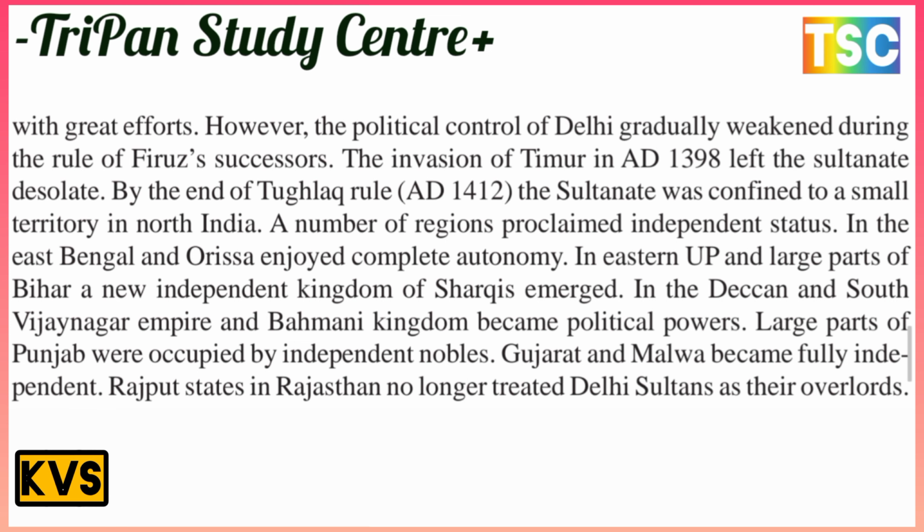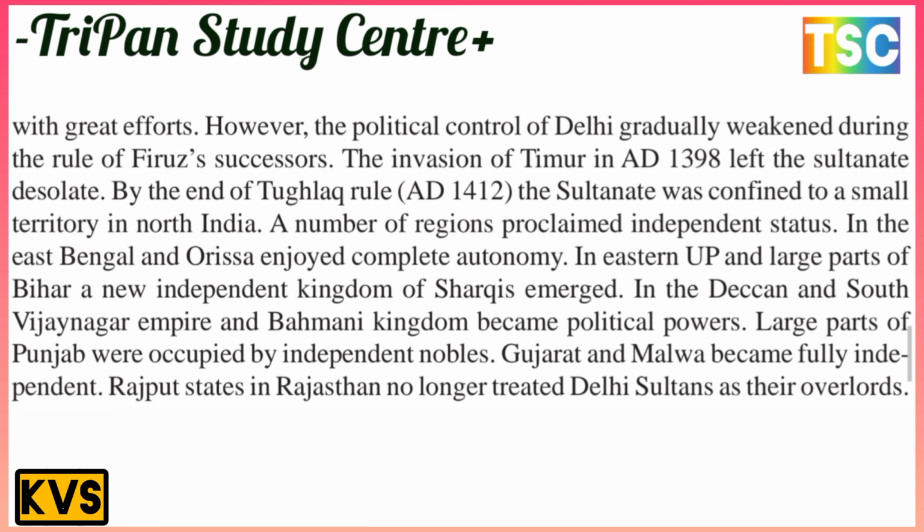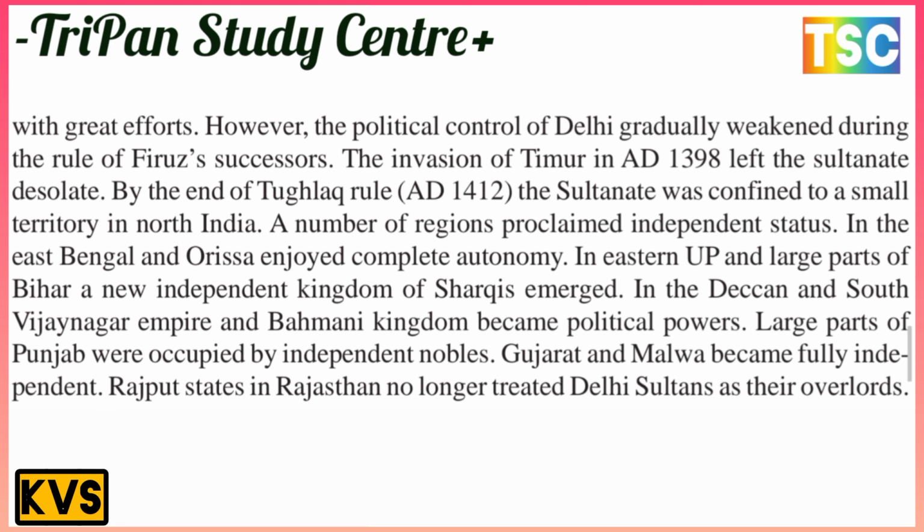By the end of Tughlaq rule in AD 1412, the Sultanate was confined to a small territory in northern India. A number of regions claimed independent status. In the east, Bengal and Odisha enjoyed complete autonomy, and in eastern UP and a large part of Bihar the independent kingdom of Sharqi emerged.